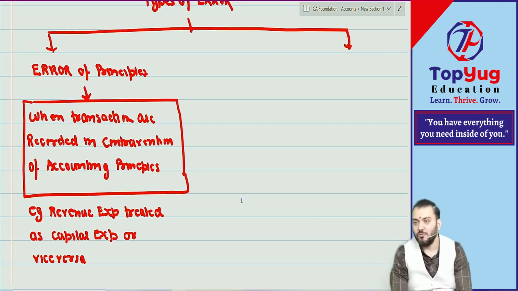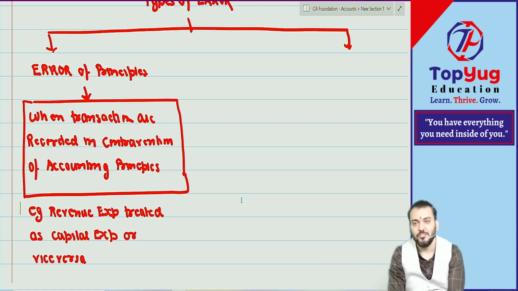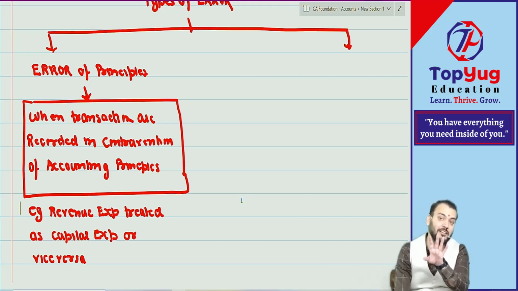Means once you pass CA Foundation, you need to go to CA Inter. Once you pass CA Inter, you need to become an articled assistant. Means you need to take training under a chartered accountant. But you are not a clerk, huh? You are a trainee. Don't think that you are a clerk. Correct now.